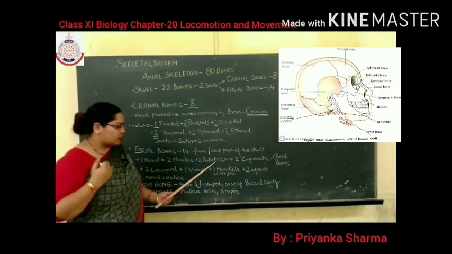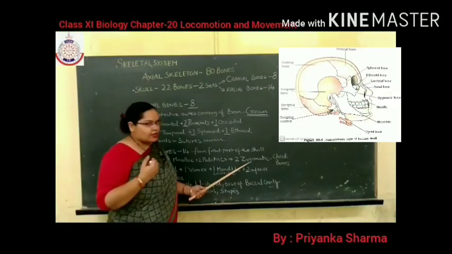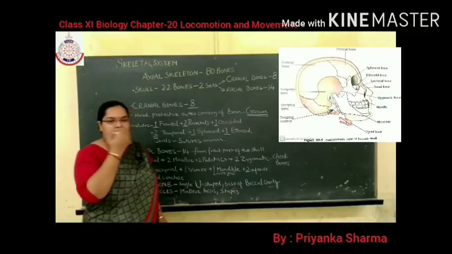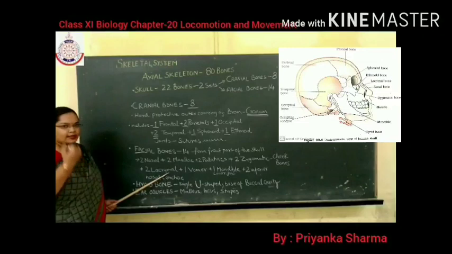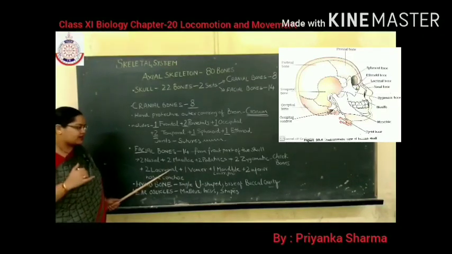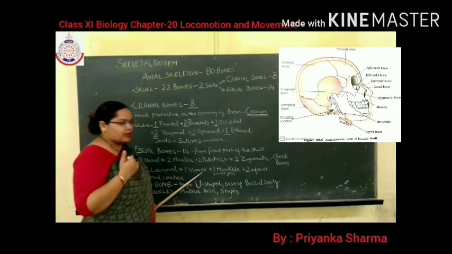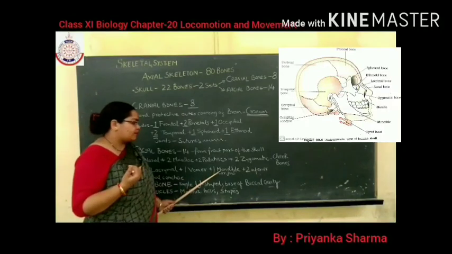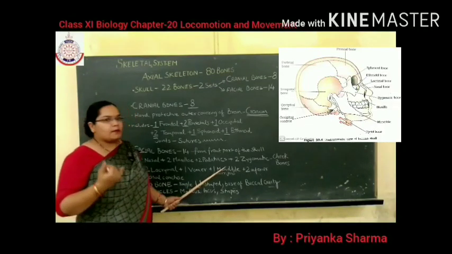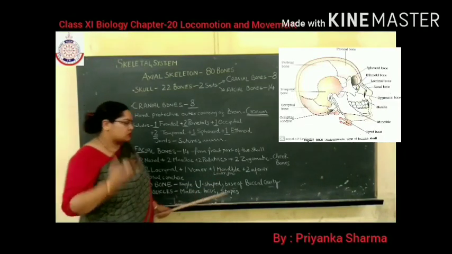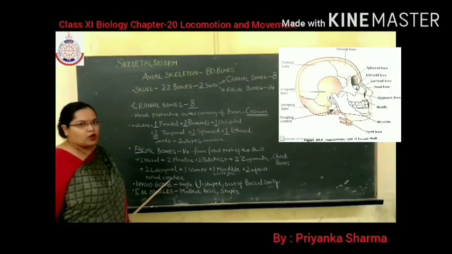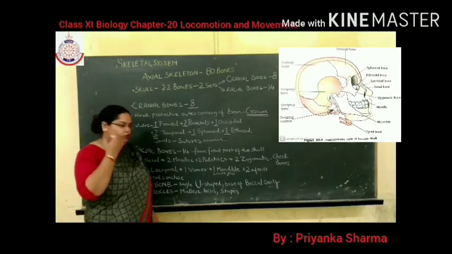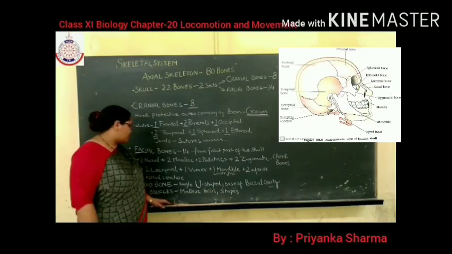Palatine, it is present in your buccal cavity. Then 2 zygomatic or cheekbone. These are your zygomatic bones or cheekbone. Then 2 lacrimal. Lacrimal will be in your eyes. 1 vomer. Vomer again in your mouth. Then in your buccal cavity, 1 mandible. This one, lower jaw. This is your 1 mandible. And 2 inferior nasal concha. So it will be present in your nose. I hope it's clear to everyone.